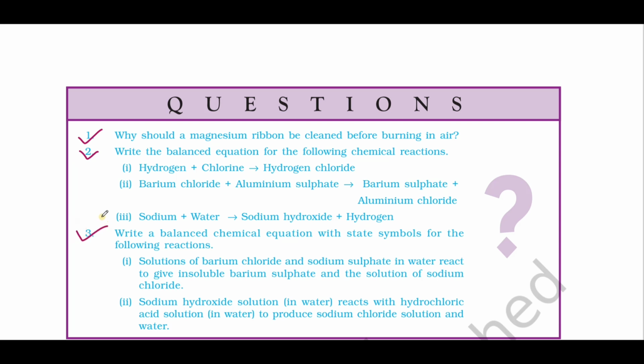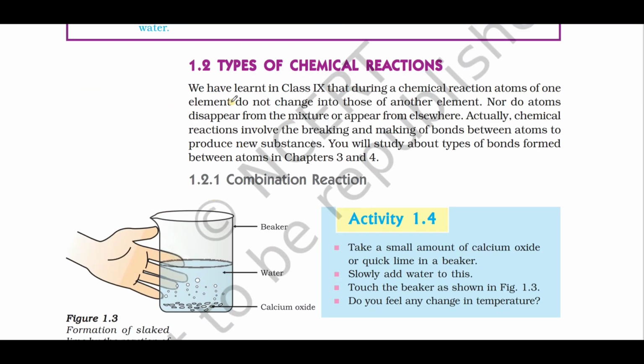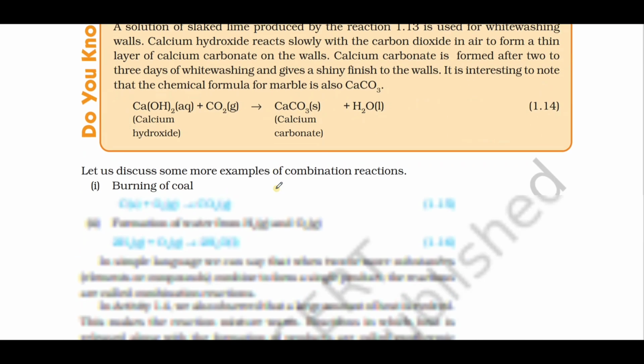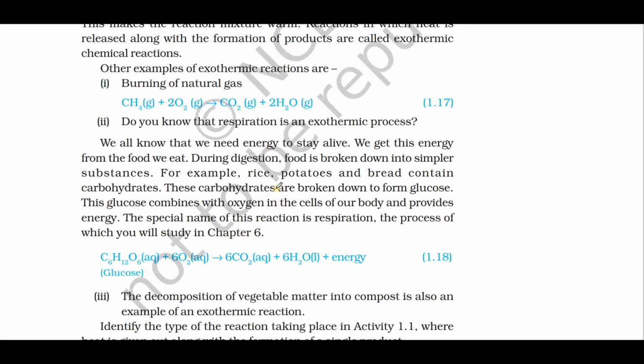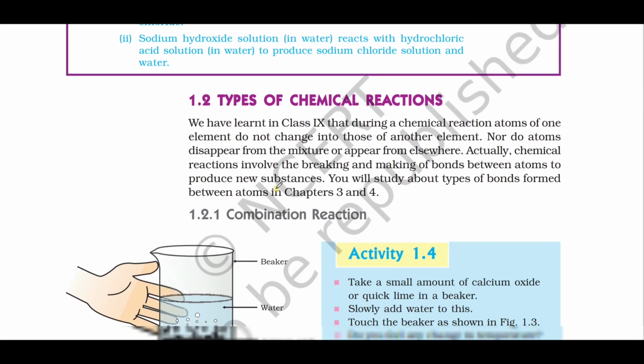All these 3 questions are very important from the examination point of view, because many a time the same questions have been repeated in the examination. And also there are 4 types of chemical reactions. One is combination, next is decomposition, next displacement and double displacement. So all these 4 types of chemical reactions are very important.